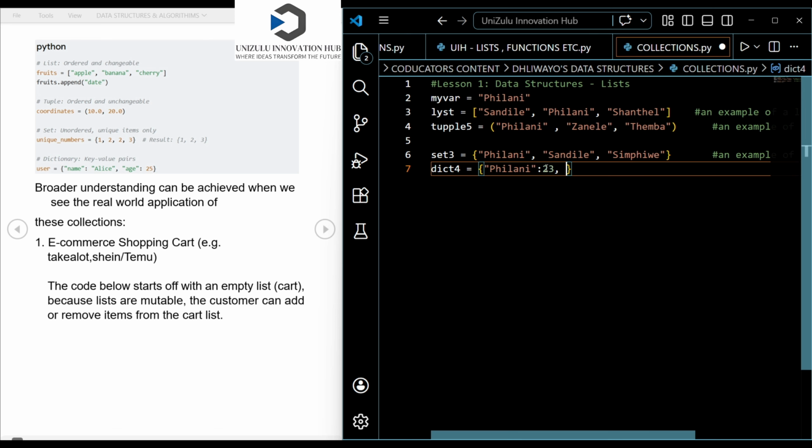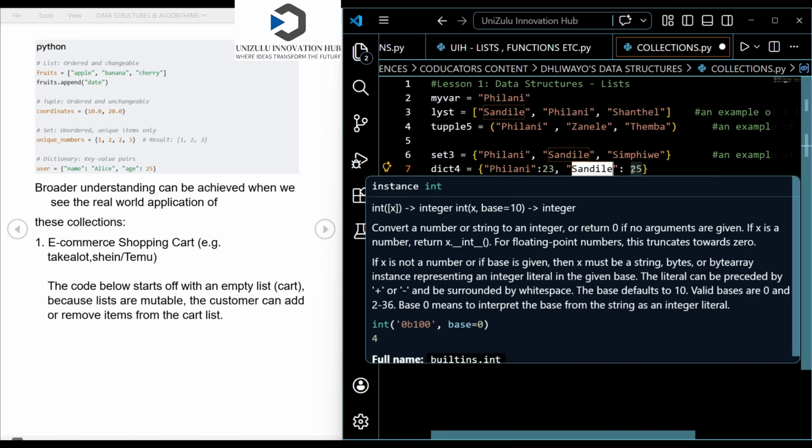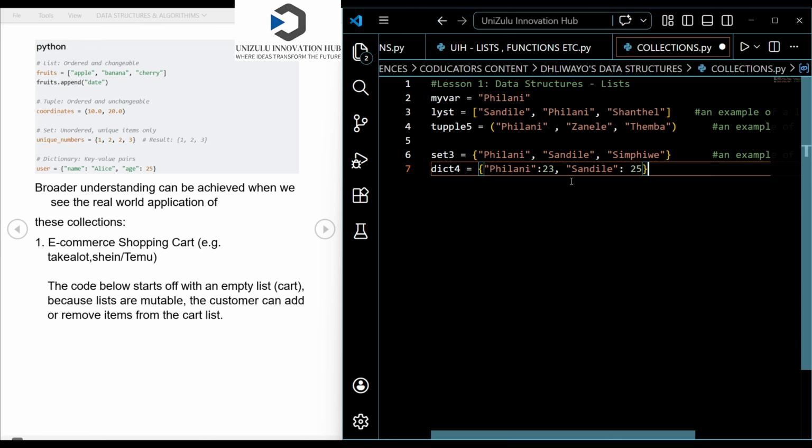Okay, I can store another element, and I say that I'm gonna store Sandile, but now I want Sandile to have an age, and the age of Sandile is gonna be 25 years. So basically I'm linking the Sandile item to the 25 item. So this is known as a dictionary.